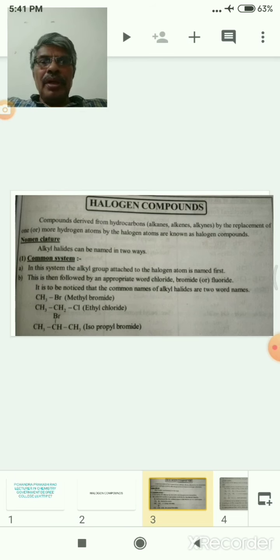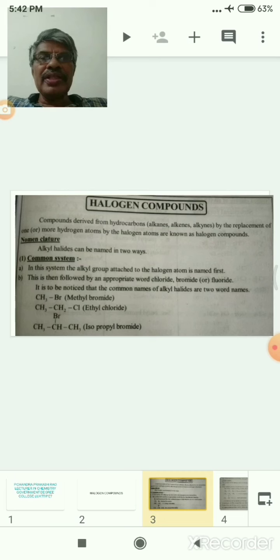The nomenclature of halo compounds has two types: the common name and the IUPAC name. For example, CH3Br, the common name is methyl bromide. CH3CH2Cl is ethyl chloride. Isopropyl bromide. These are the common names.